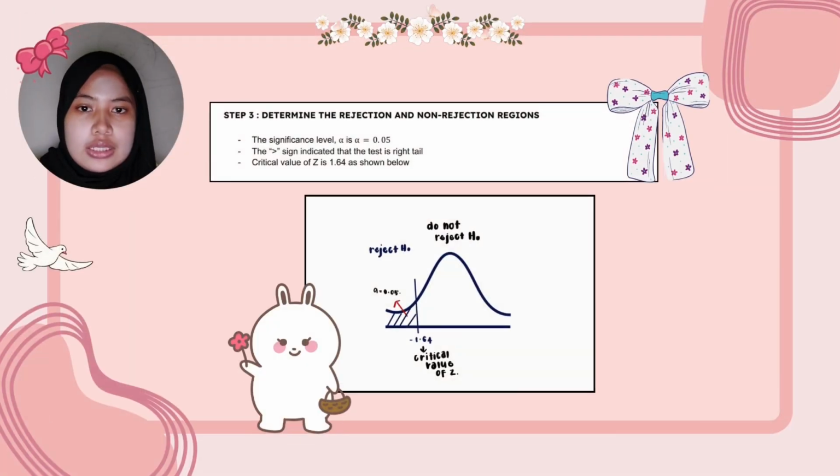Step 3 is to determine the rejection and non-rejection region. The significance level, alpha, is equal to 0.05. The less than sign indicates that the test is left tail. The critical value is negative 1.64 as shown below. So, less than negative 1.64 is the rejection region, and more than negative 1.64, we do not reject the null.